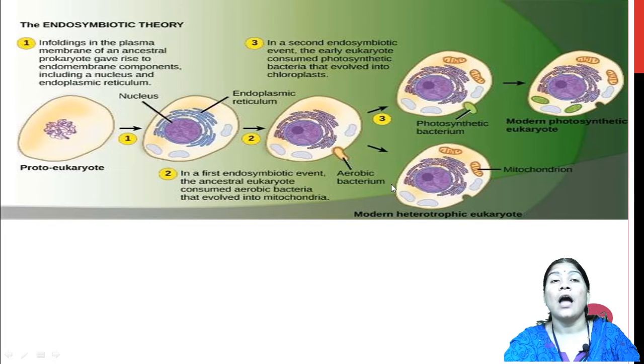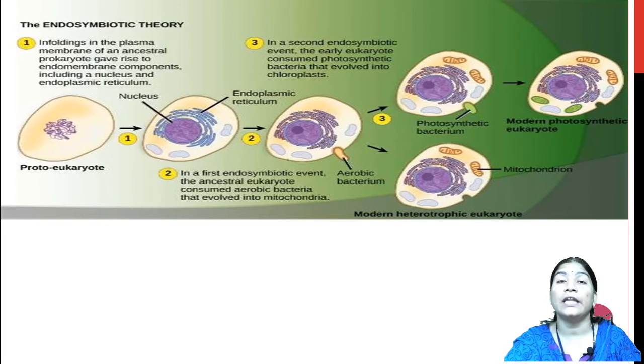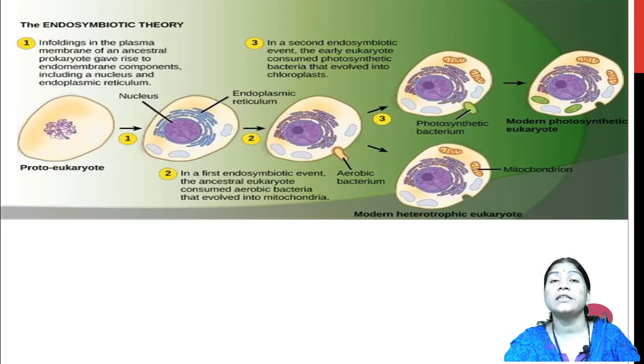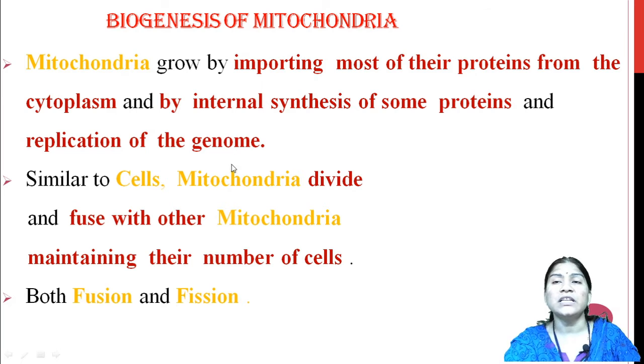So in short, the endosymbiotic theory states that through the aerobic bacterium there is formation of mitochondria, and through the photosynthetic bacteria there is formation of an organelle, that is the chloroplast. So this one is the biogenesis of mitochondria, means how these mitochondria are formed.